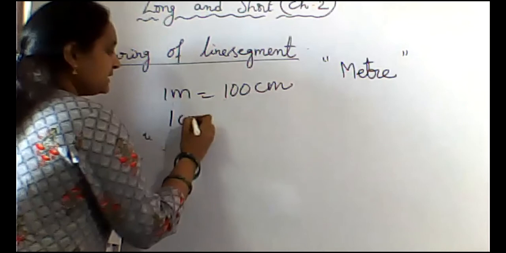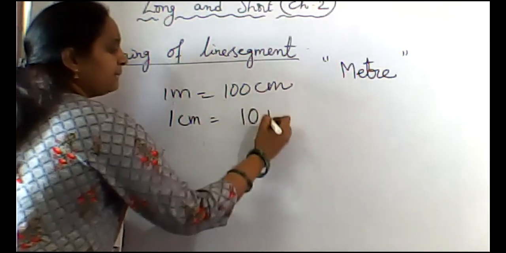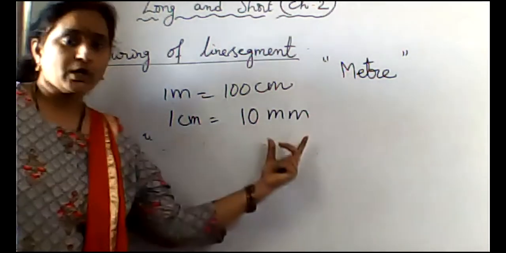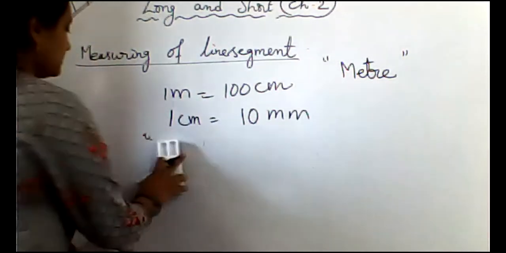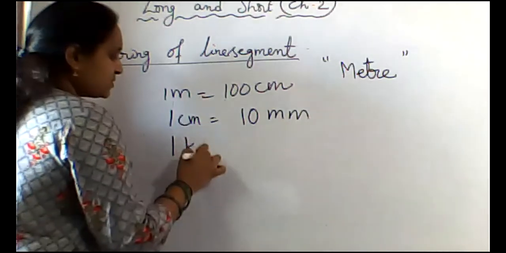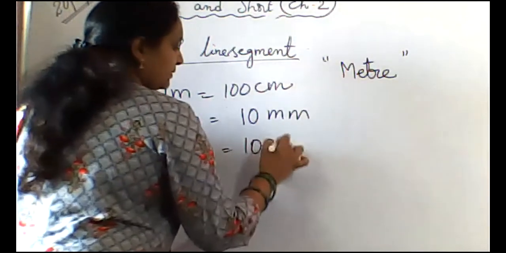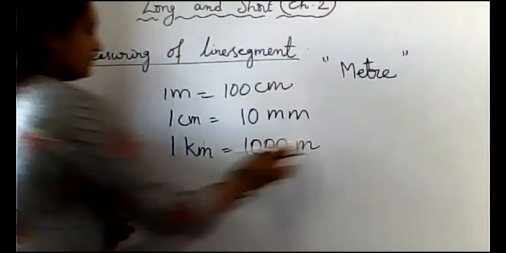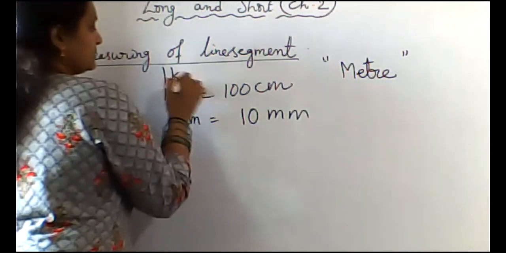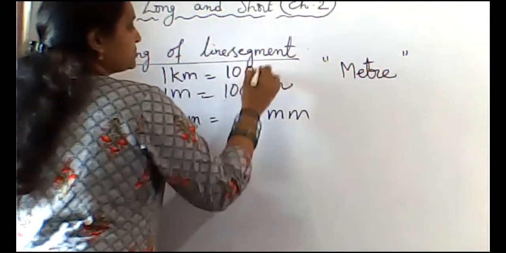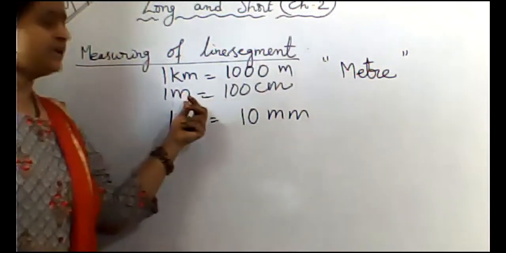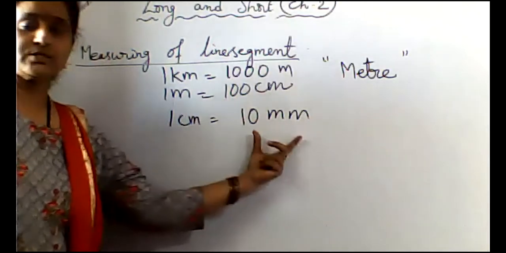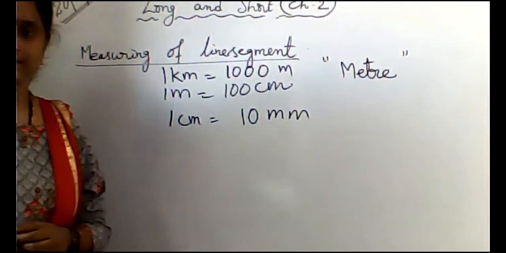Again, 1 centimeter equals 10 millimeters. And 1 kilometer equals 1000 meters. 1 meter equals 100 centimeters. 1 centimeter equals 10 millimeters.